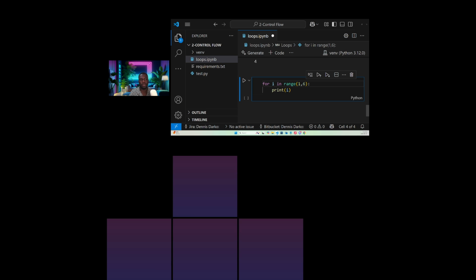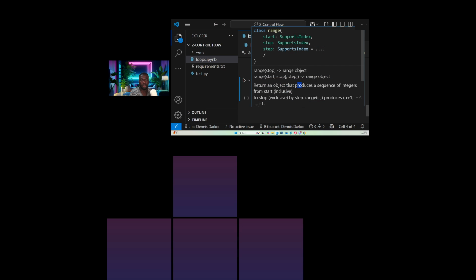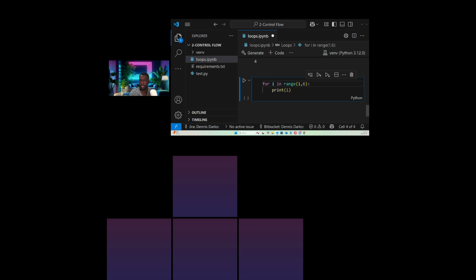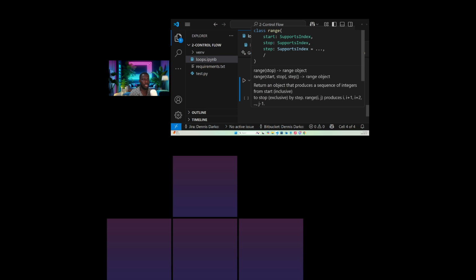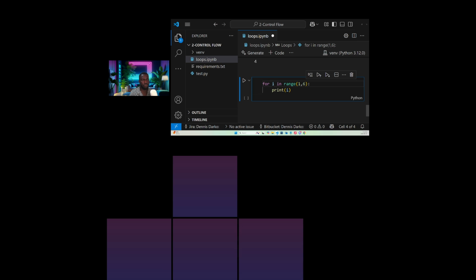The reason why you are wrong is because this time around we have specified our range, which is 1 and 6. So let me show you something here. When I go up here, you see we have start and we have stop, and we've told Python to start from 1 within this range. And remember I told you Python starts indexing from 0. So now our 0 will not be counted, it will start from 1, 2, 3, 4, 5, and the 6 will not be included.